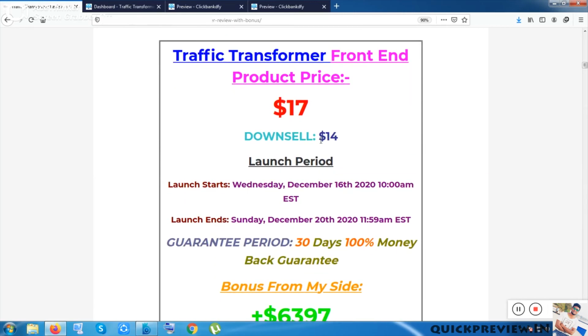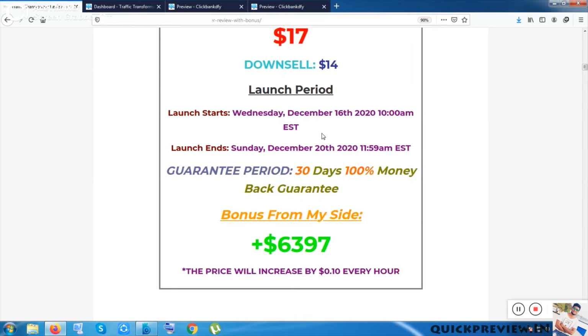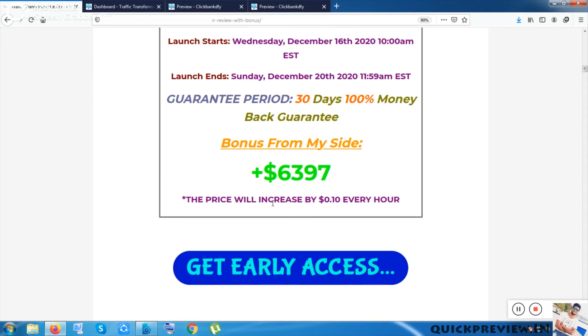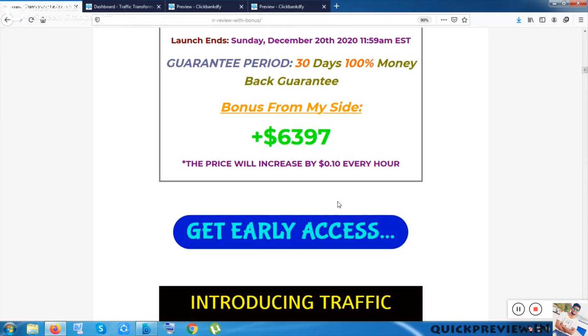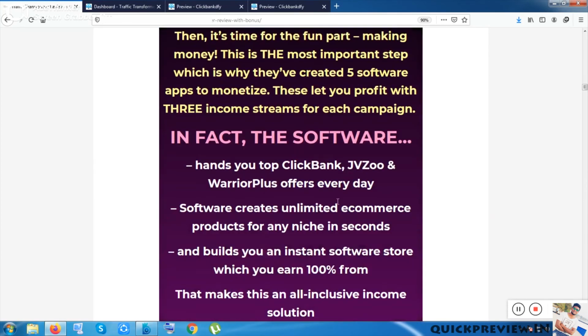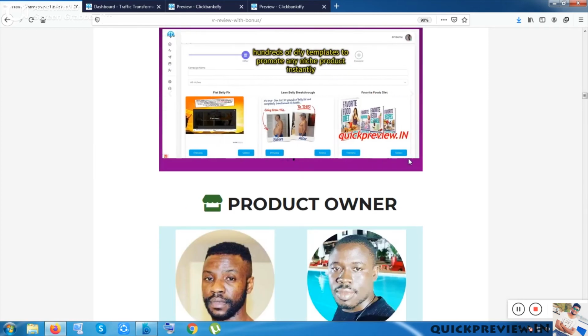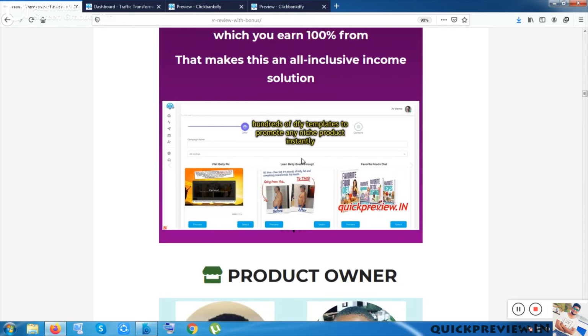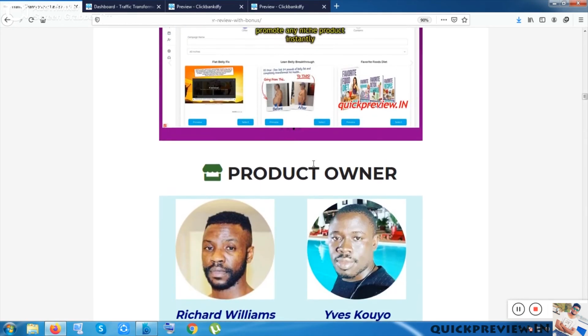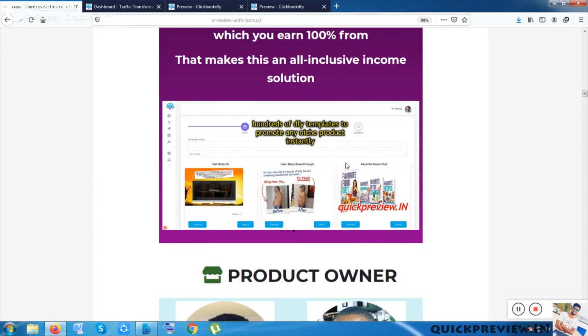Okay, so this is the launch period. You should take this inside the launch period, otherwise the price will rise every hour by 0.1 cents. Okay, so these are all the other descriptions here. You can check this out by visiting this page. Okay, so these are carousels here, and as I have already shown inside the product, it is also put here.